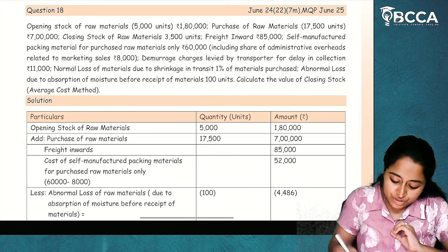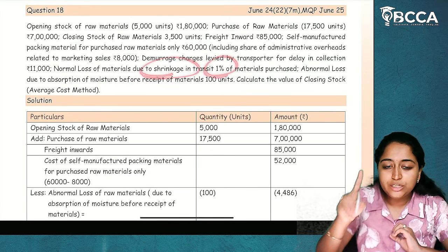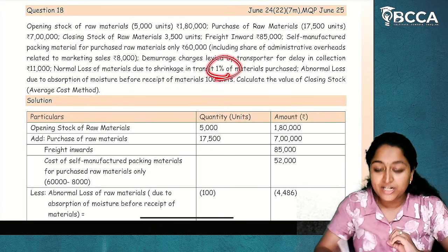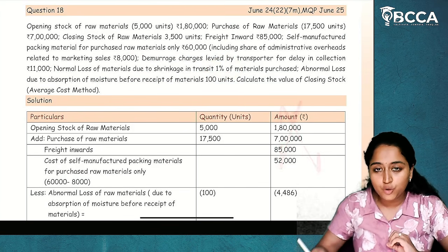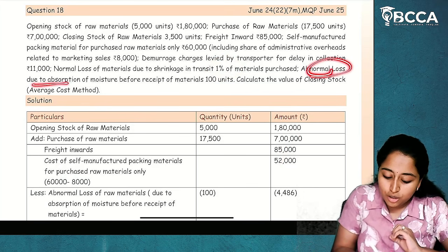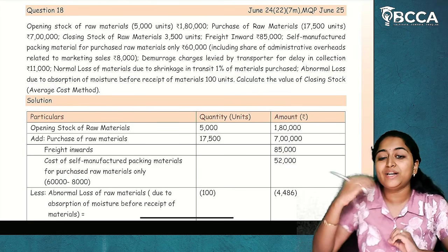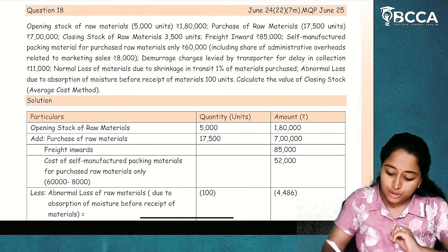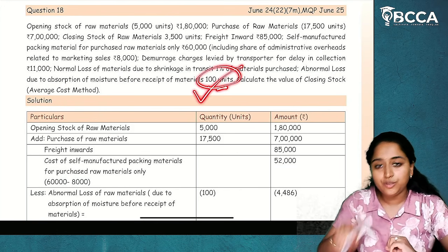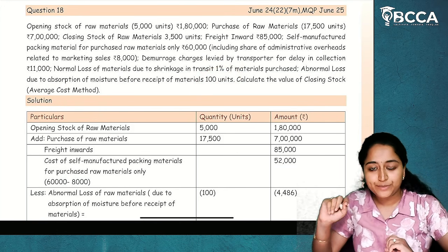So here in this question, shrinkage is given as 1% of materials purchased. This will be considered in units, but will not be considered in the total cost. But here, abnormal loss due to absorption of moisture before receipt of materials is given as 100 units. This will be considered in units and also in the cost. I hope it is clear.